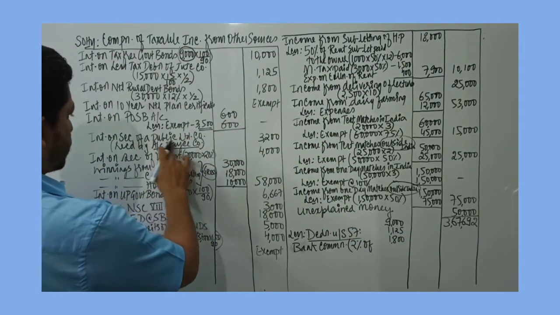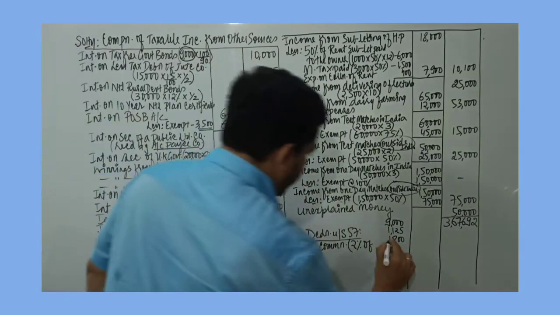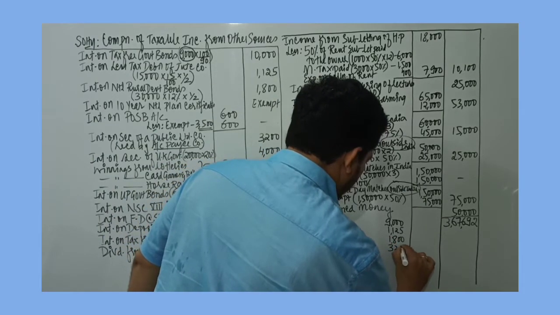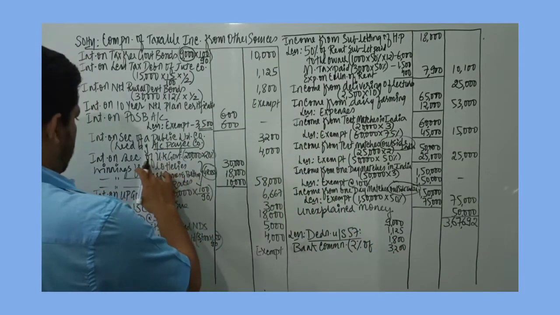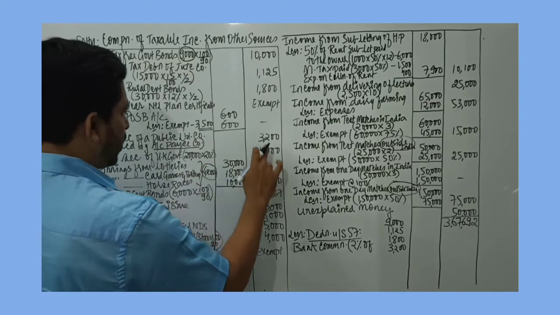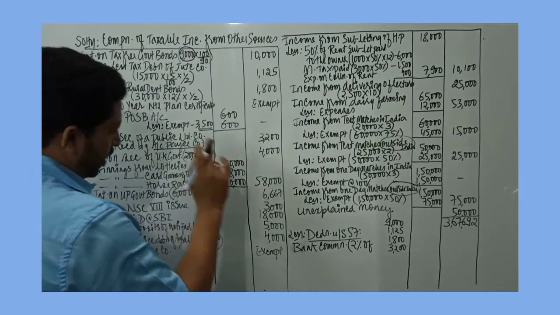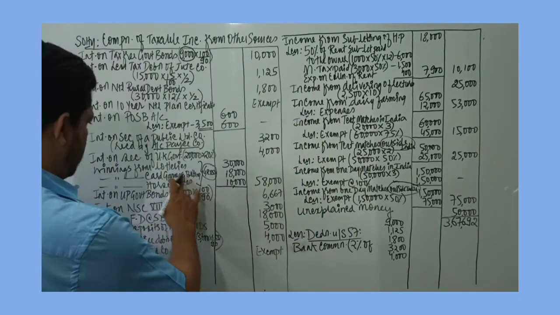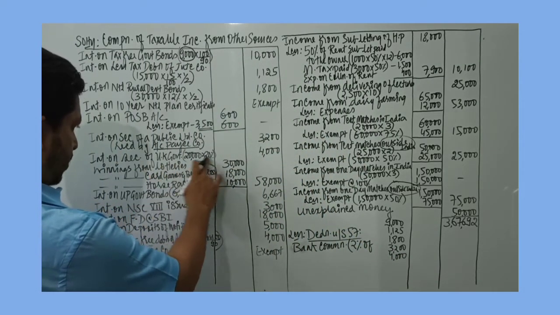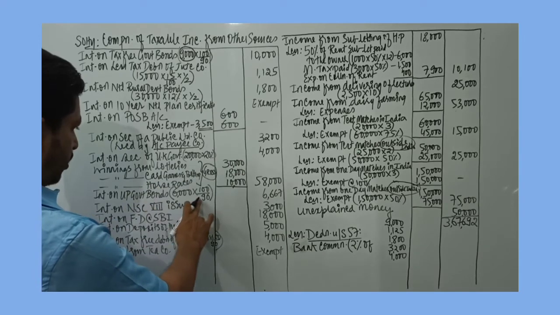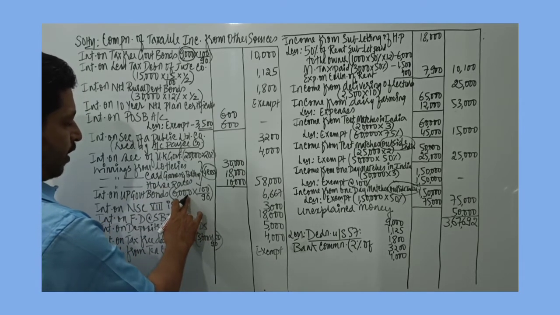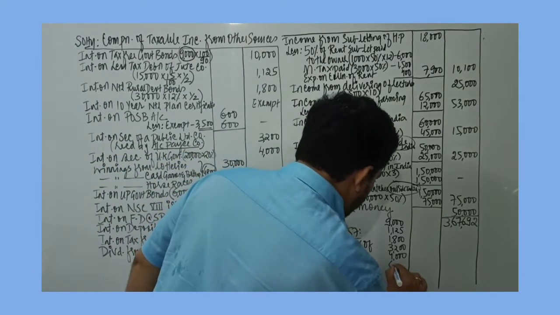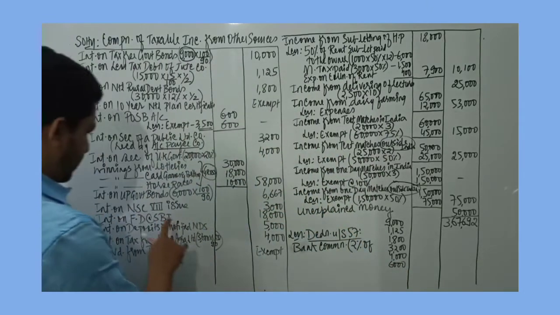Then we have interest on securities of public company limited, that itself is the gross and net, there is no deduction. Then interest on securities of UK government bonds, we need to take 4,000. Then we have interest on UP government bonds, that is on the net amount. Net amount is 6,000. So I record 6,000.